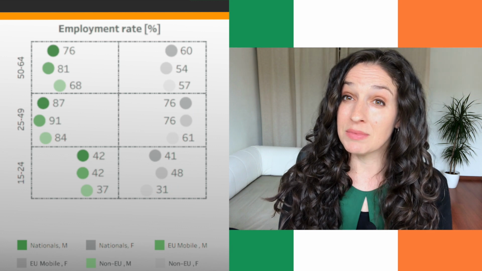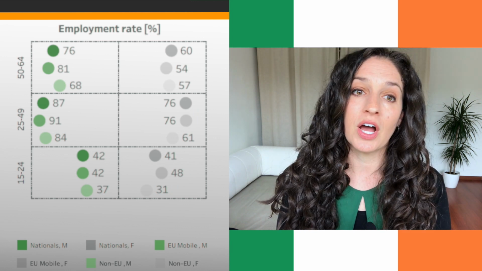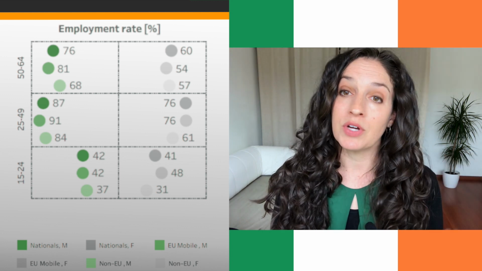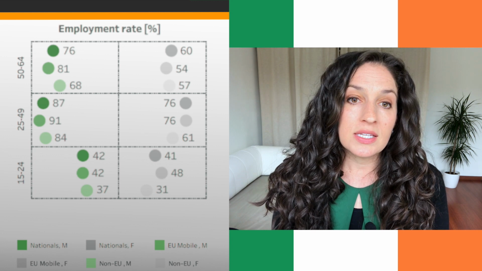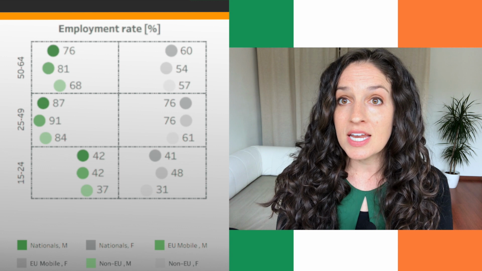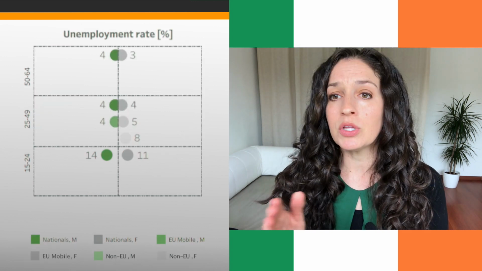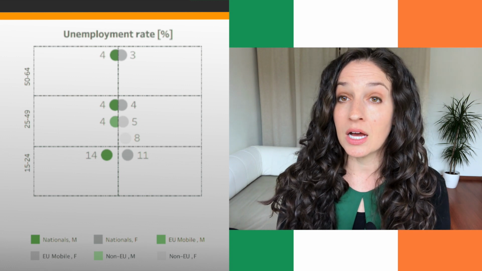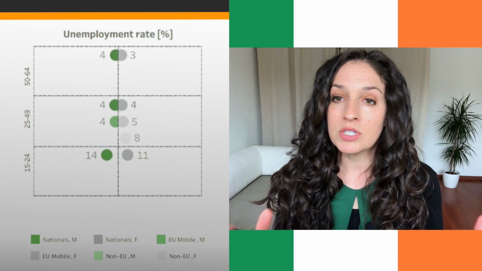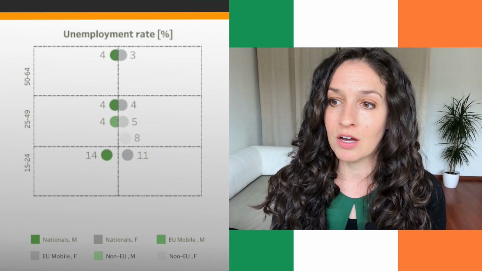Now let's look at some labor market indicators, and the usual labor market indicators we'll look at are employment and unemployment, and here we can also see it broken down by different age groups. And what we can see is that the employment rates actually amongst nationals are not necessarily better than those of at least EU immigrants. But if we look at unemployment, again, nationals and EU immigrants look very similar, and we don't have very much information here about immigrants coming from outside of the EU.